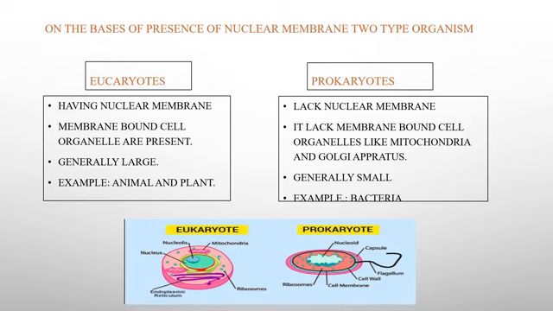While in case of the prokaryote, there is no nuclear membrane. Second difference is that in eukaryotes, membrane bound cell organelles are present, while in prokaryotes, membrane bound organelles are absent. Examples are animal cell and plant cell in eukaryotes, while in case of prokaryote, mainly bacteria.